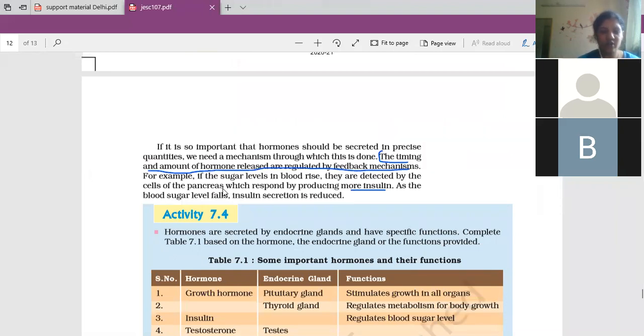Just like in your house, a tap is present. Water is there in your house, in the tank. But is it open every time? Do you keep the tap open every time? No, ma'am. So it remains closed. Whenever we need, at that time only you open the tap. And when the work is done, the water functioning has been done, now you're not doing anything, so you will close it.